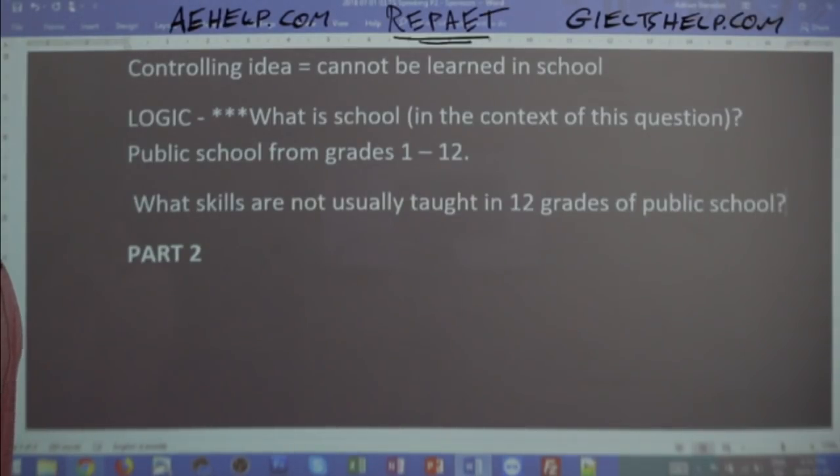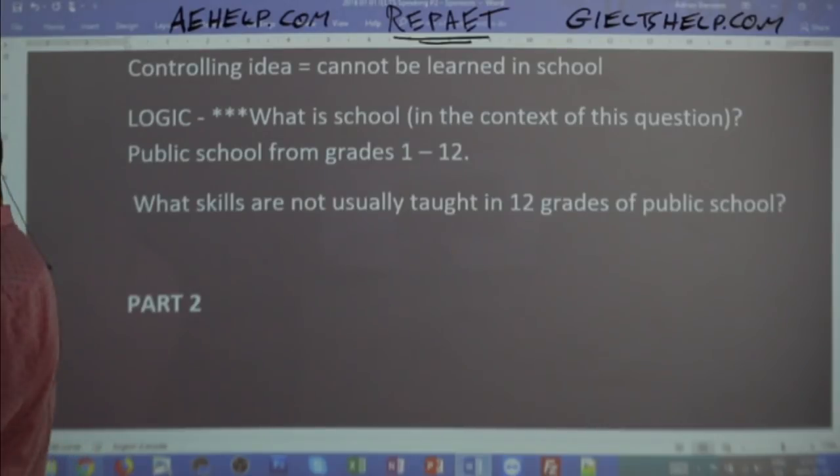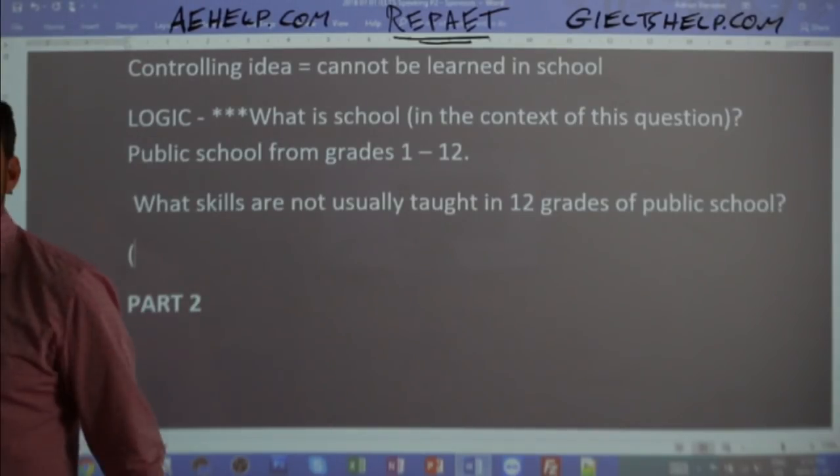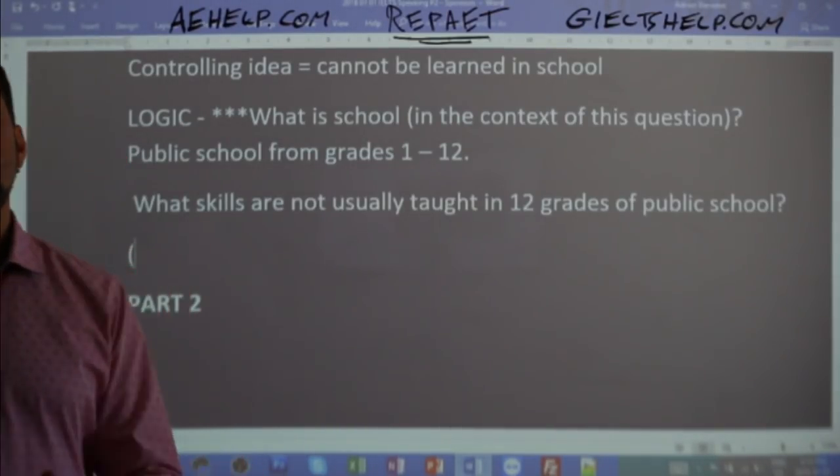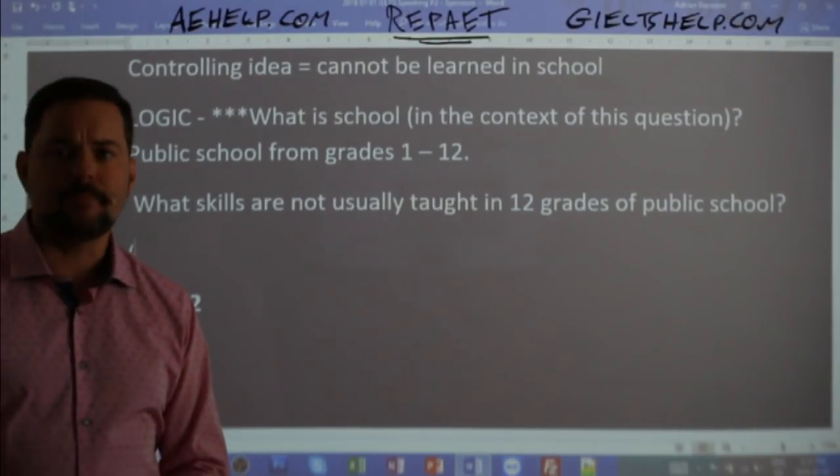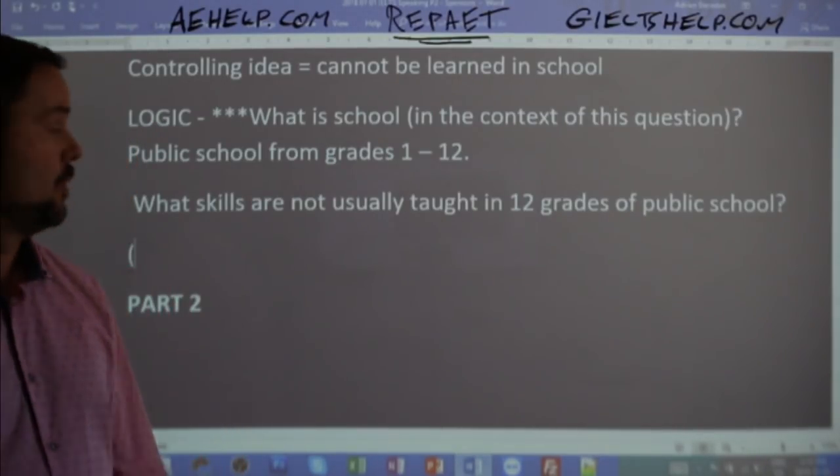Okay. Now, as usual in the cue card part 2, when you're identifying... hi Arcana, nice to see you jump in. I'll catch you up here in a second, Arcana, on what we're doing.